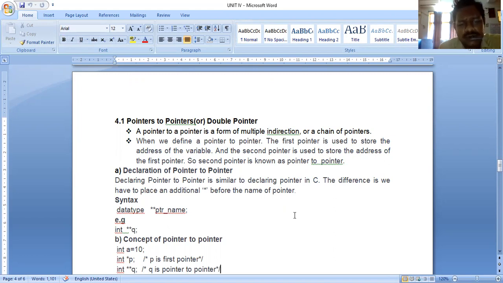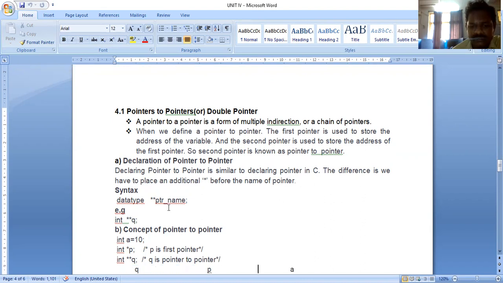What is the concept of pointer to pointer or double pointer? A pointer to pointer or double pointer stores the address of the single pointer. Here the single pointer is the first pointer, the double pointer is the second pointer. Now how to declare the pointer to pointer? Declaring a pointer to pointer is similar to declaring a pointer in C. We have to place an additional star before the name of the pointer. That means two star symbols, two indirection operators, in front of a variable.